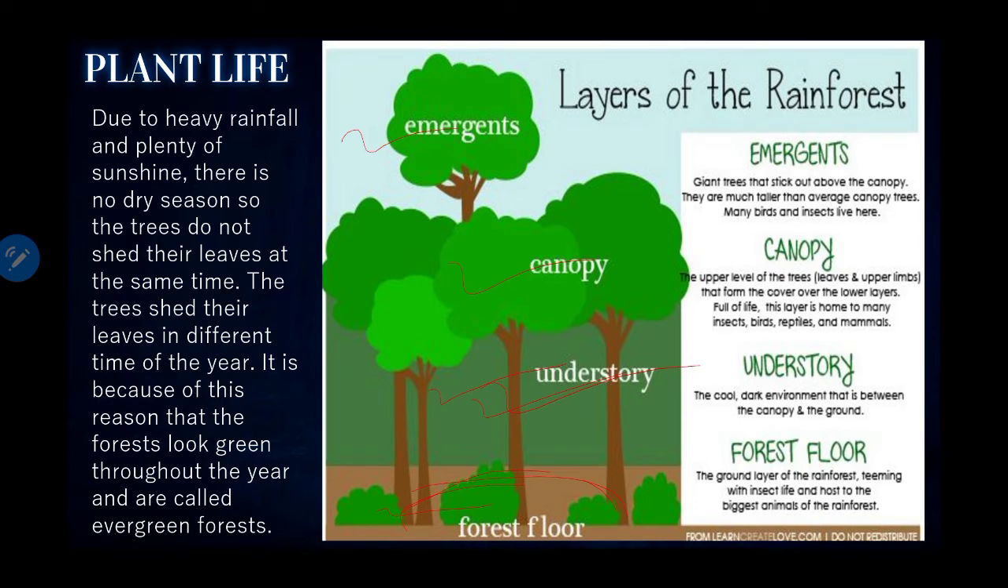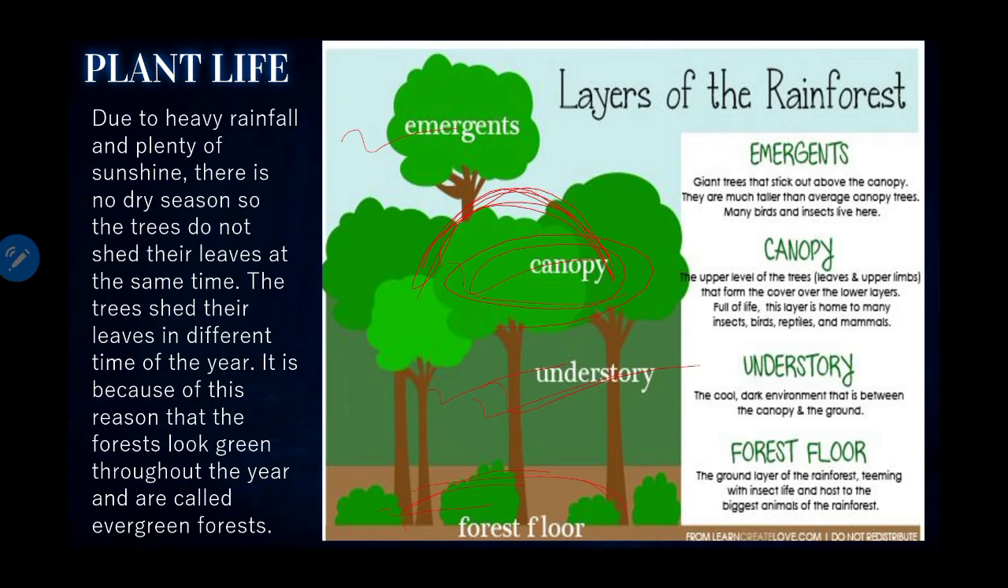Next one is canopy. Now what is this? It is the primary layer of the forest. It forms a roof over the other layers. Now here you can see it forms a roof over the other layers. The trees have smooth oval leaves and form an umbrella shape or canopy over the forest. The canopy does not allow sunshine to reach the forest floor even in daytime. So this was canopy.